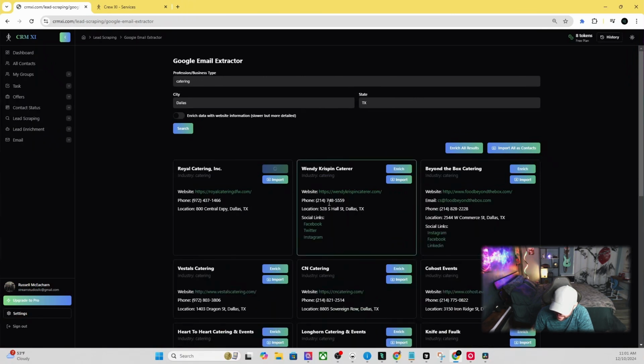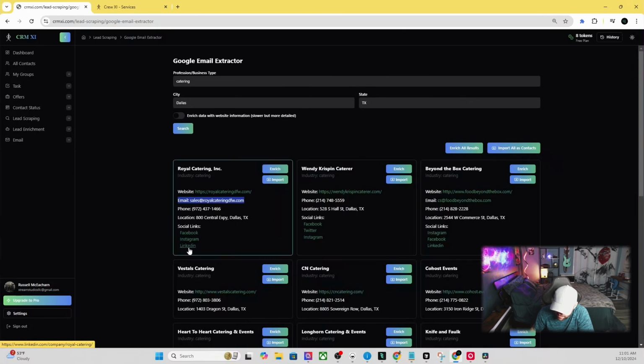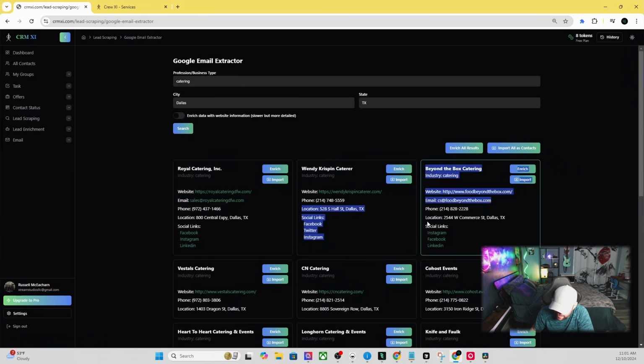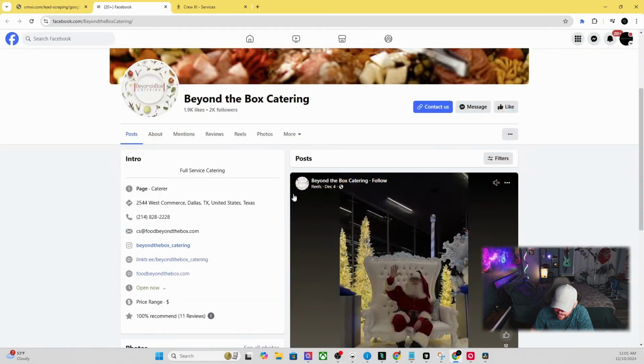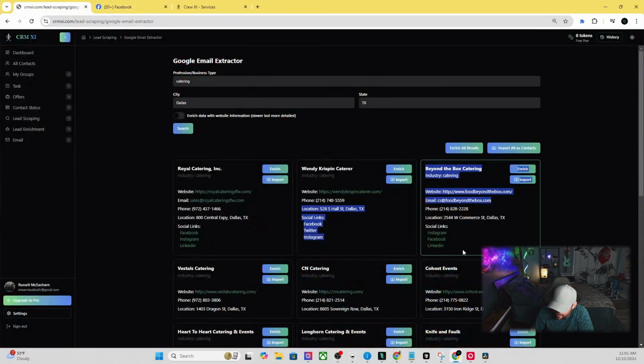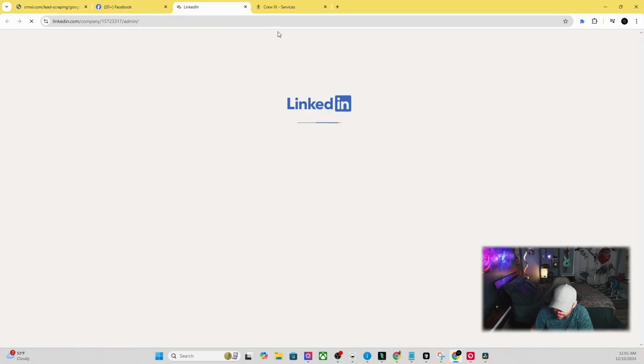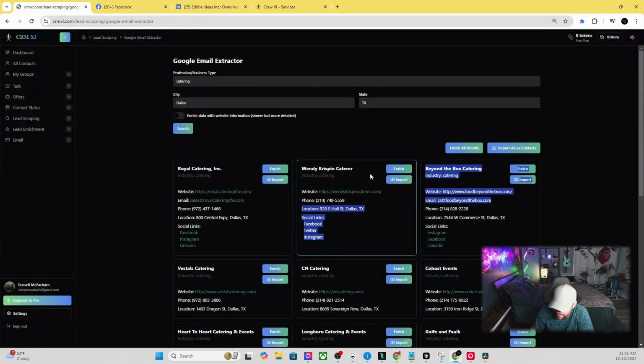Cool. So we didn't get the email here, but we got their Facebook, their Twitter, their Instagram. We did get their email here and their Facebook, Instagram, and LinkedIn. And email here, Instagram, Facebook, and LinkedIn. And if we go to these, you'll see they are accurate. So that is a pretty cool way to do lead enrichment. So I'm thinking, maybe each enrichment is a single token. Each import is a single token.